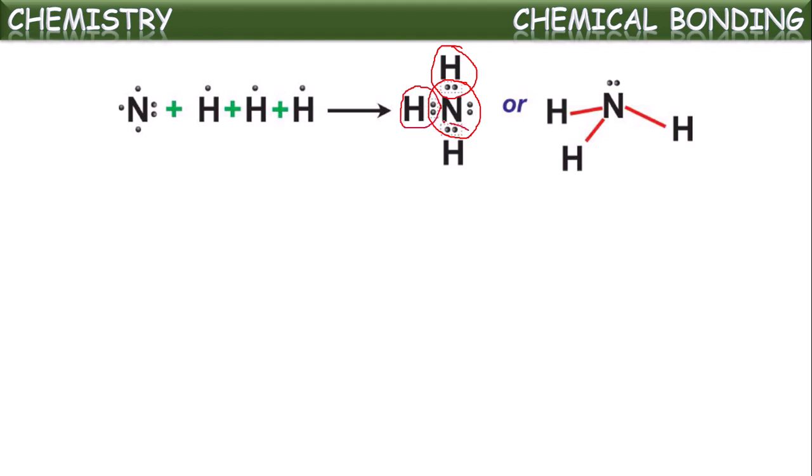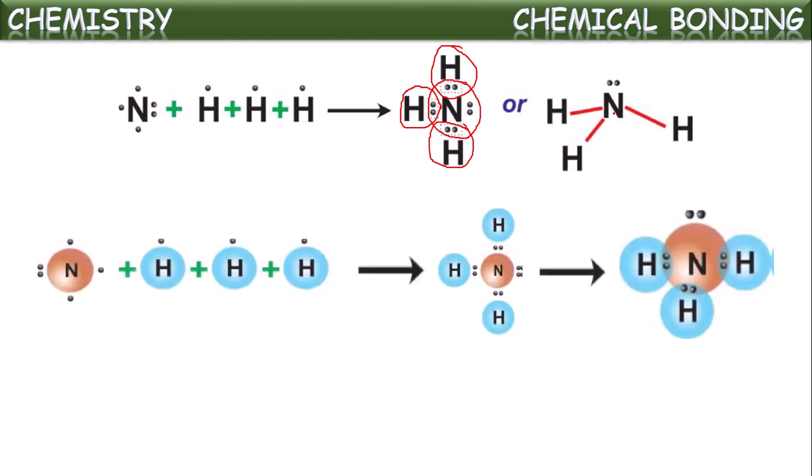In that way, all the atoms become stable. Now we can say in the ammonia molecule there are 3 covalent bonds, one with each hydrogen atom. In this way the molecule is formed.